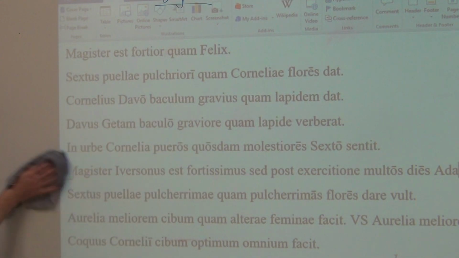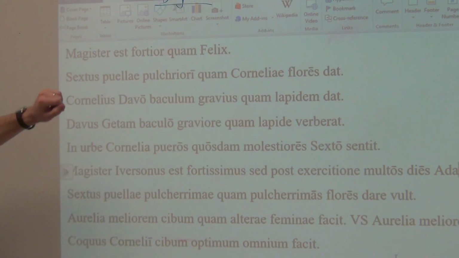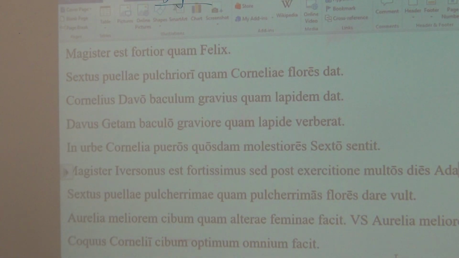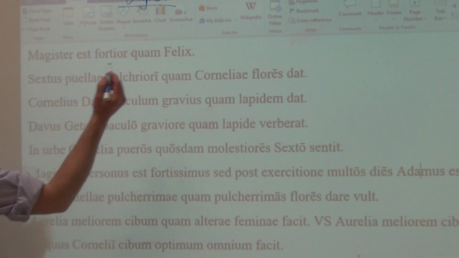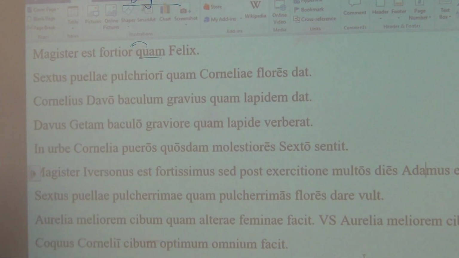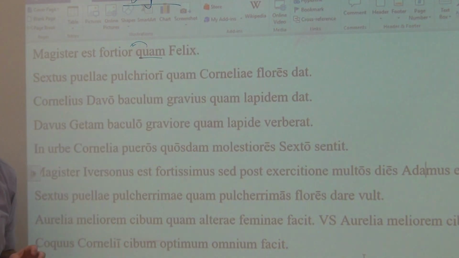So let's take a look at the statement I have on the board. Magister est fortior quam Felix. The teacher is not strong. That would be fortis. Instead, it's fortior, stronger. And then you can see the word here, quam, is hanging around the comparative, and so it says, the teacher is stronger than Felix.